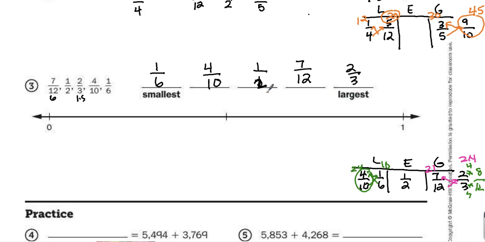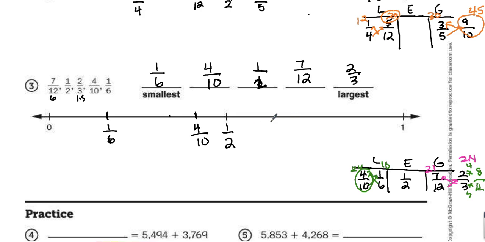Okay, the first fraction I'm going to put on my number line is 1/2. That's the easiest. Then 1/6. If I divided this whole line into 6 equal pieces, that means each half would have about 3. So I could say here would be 1/3, here would be 1/3 of this half, which is each 1/6. So right about here is 1/6. 4/10 I know is just less than half, which is 5/10.